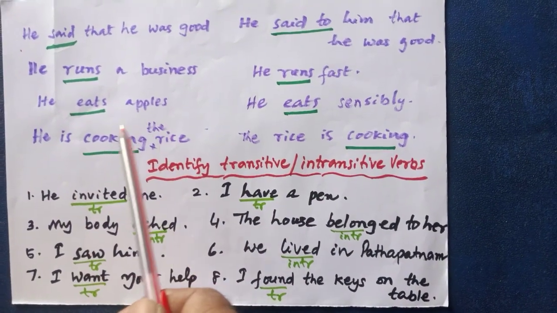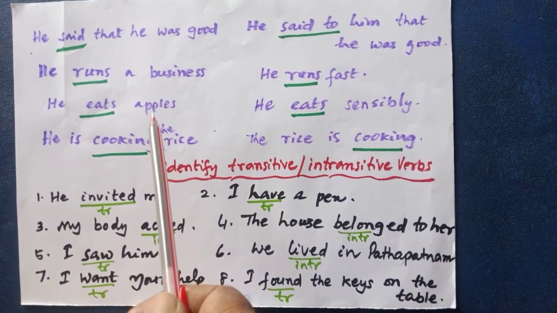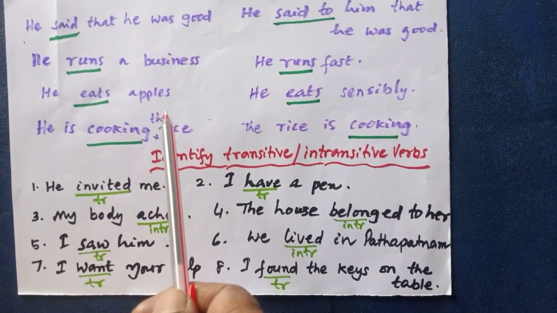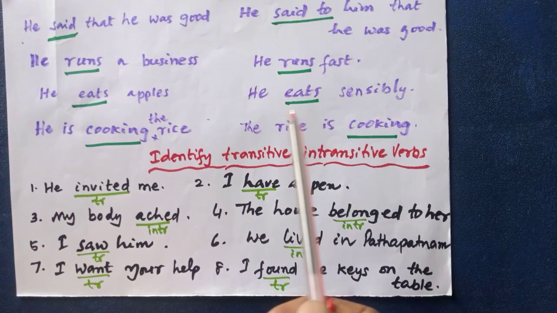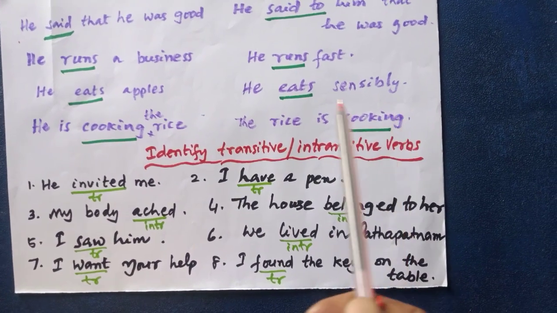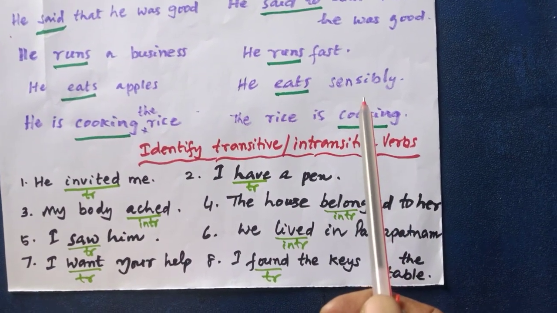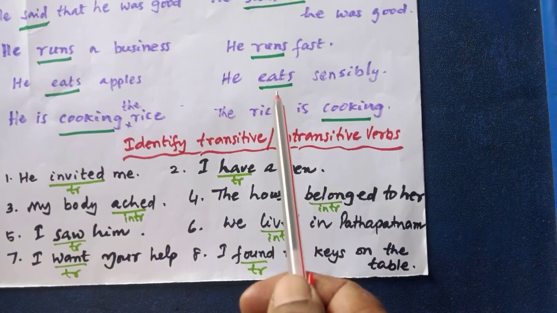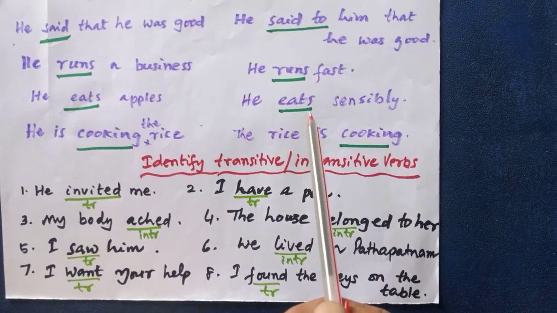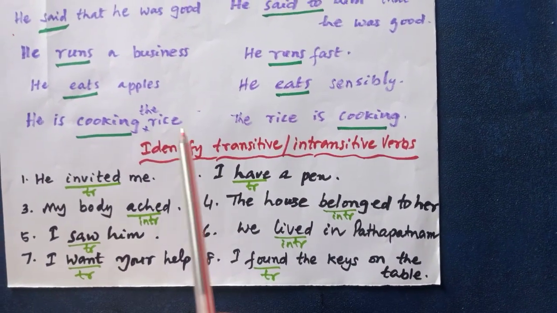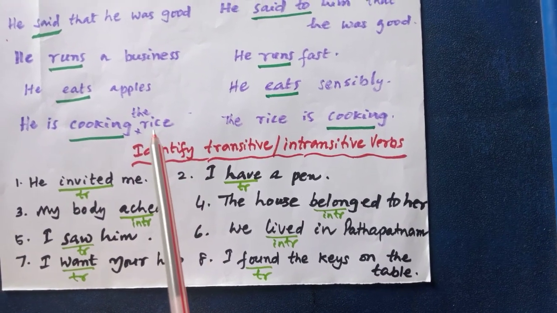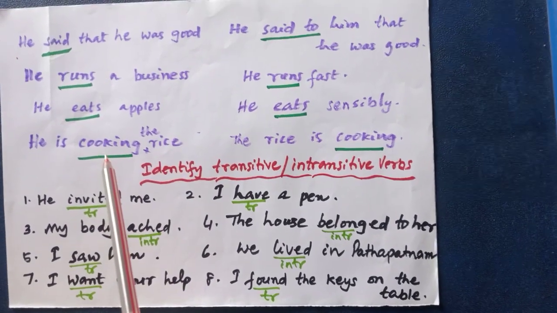He eats apples. This is transitive because apples are the direct object. And he eats sensibly. There is no direct object here. So here eats is called intransitive verb. He is cooking the rice. The rice is the object. So it is called transitive verb.